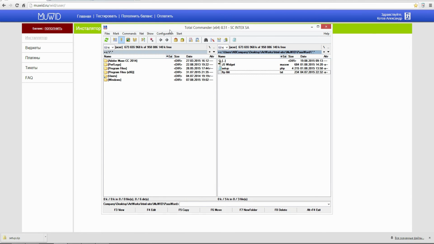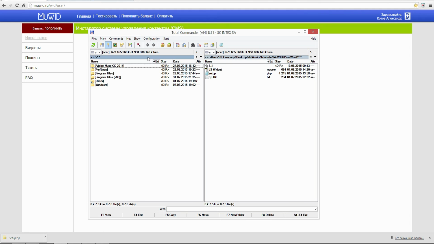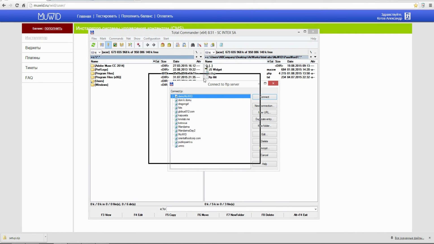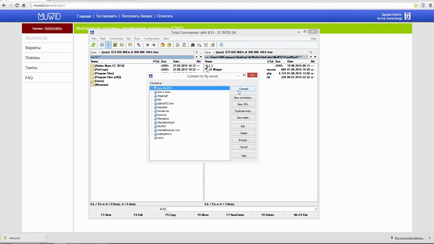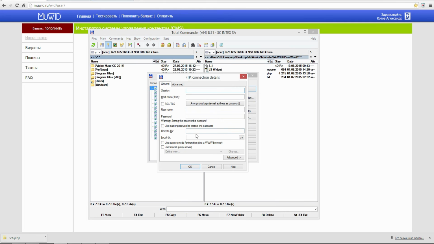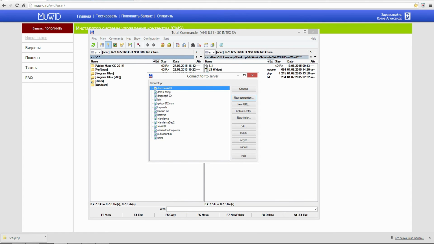Now we open our FTP client. In my case, it is a Total Commander. I can see the setup file here already. I push the Connect to FTP button, create a new connection, fulfill the necessary fields. I've done it already, so I just push the Connect button.